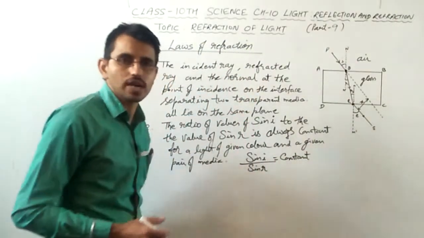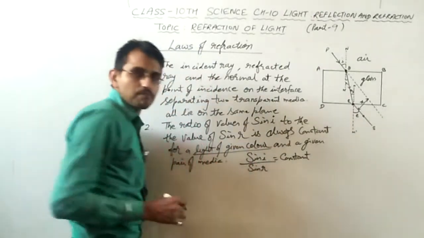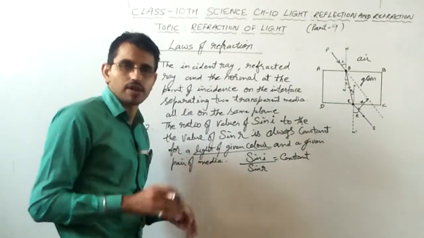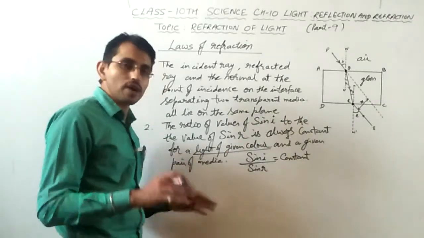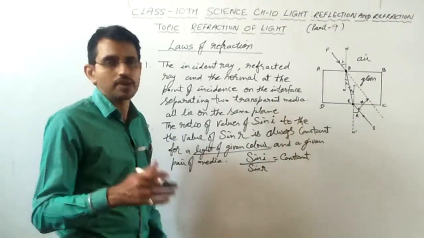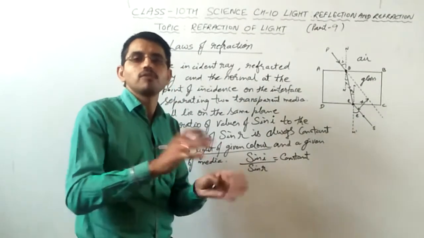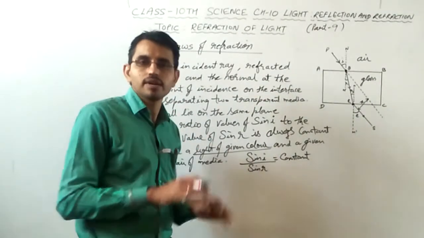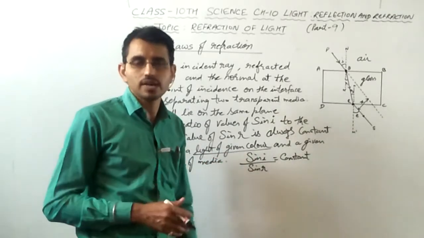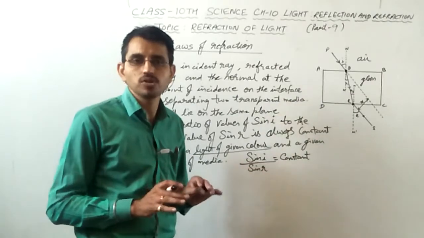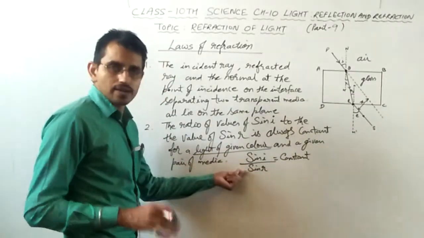And for what is it constant? It is constant for a light of given color. Means for different colors this is different, but it is constant for a light of given color and for a given pair of medium. Pair of medium means air, glass, glass, diamond, diamond, water, water, air, water, glass. So these are pair of medium. Light can only cross a transparent medium, so these all are the examples of transparent medium. And the ratio of sin i and sin r is constant.